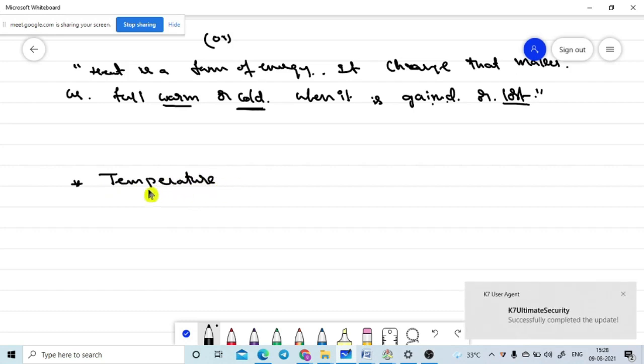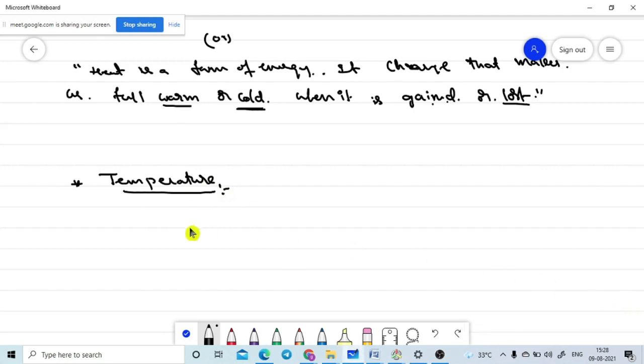What is meant by temperature? Can anybody give the definition? It measures the degree of hotness. Yes. Temperature is the degree of hotness or coldness of a body.